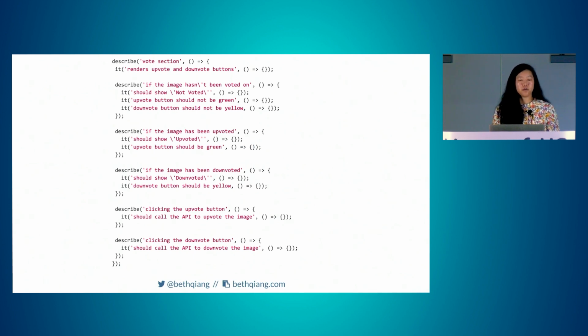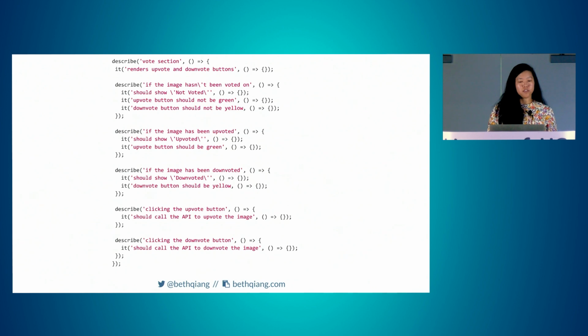All right, our vote section. So renders upvote and downvote buttons. If the image hasn't been voted on, it should show the not voted text. The upvote button should not be green, and the downvote button should not be yellow. And then likewise, if the image has been upvoted, it should show different text. Button should be green. If it has been downvoted, it should show downvoted. Downvote button should be yellow.